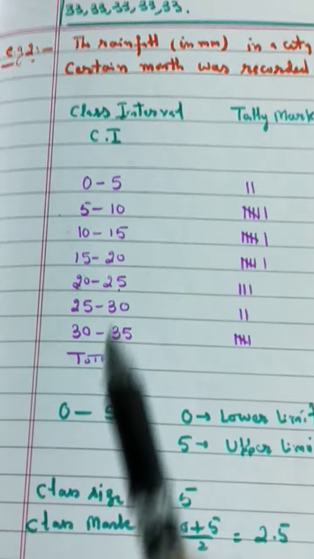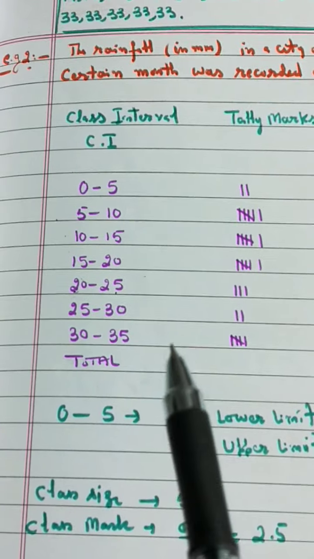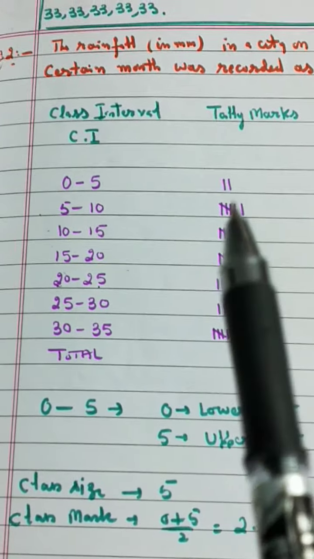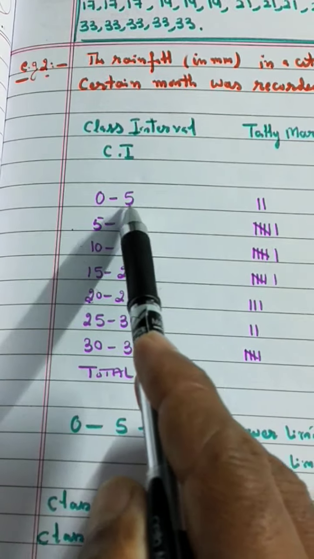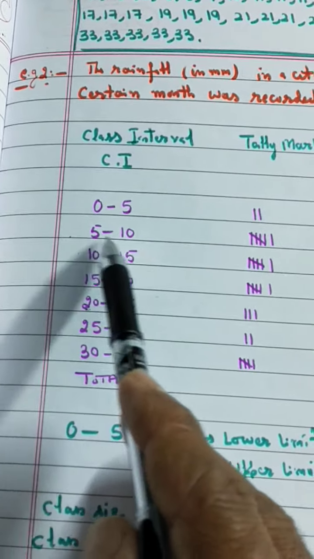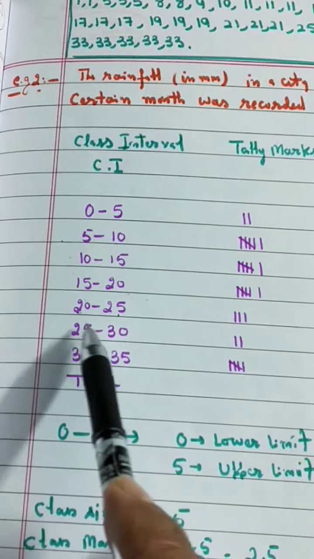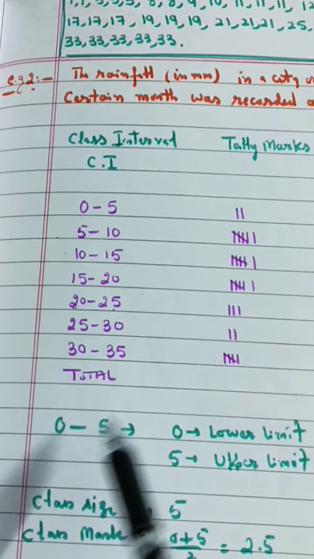So what is the class size? Class size means what is the difference? The class size means the difference between the lower limit and the upper limit. 5 minus 0, 5. 10 minus 5, 5. 15 minus 10, 5. 20 minus 15, 5. 25 minus 20, 5. So here the class size is 5.